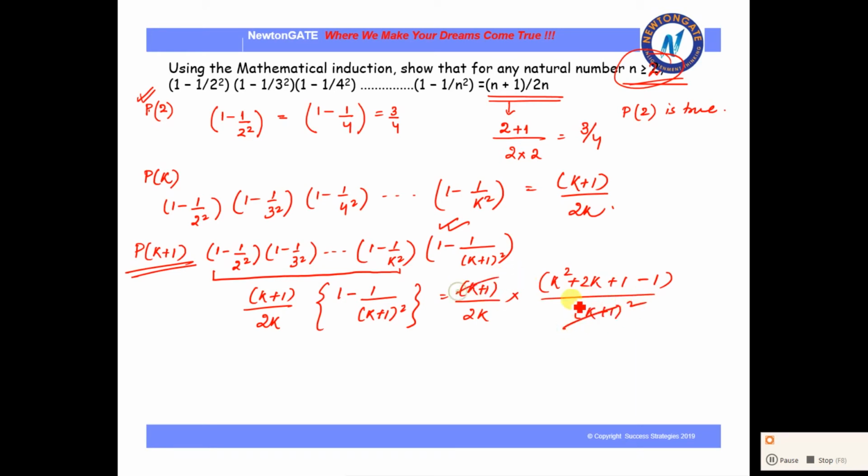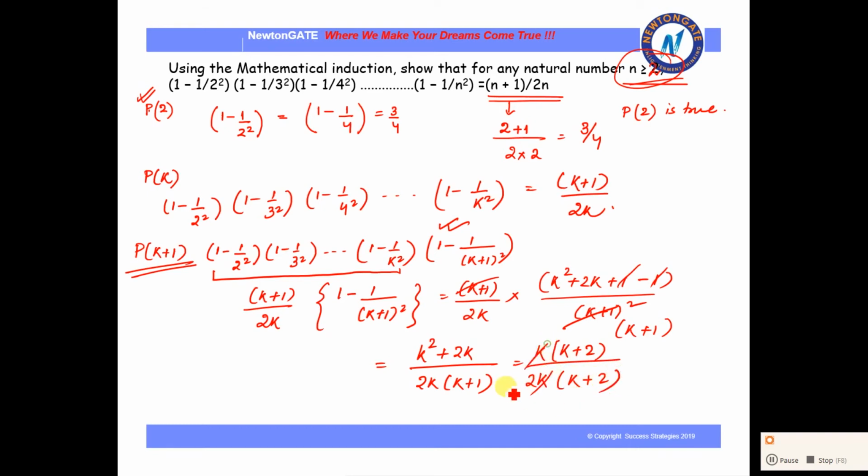Cancelling out one k plus 1, we get k plus 1 over here, and this can be written as k square plus 2k divided by 2k into k plus 1. Taking k common from the numerator, we can cancel out k and we get k plus 2 divided by 2 into k plus 1.